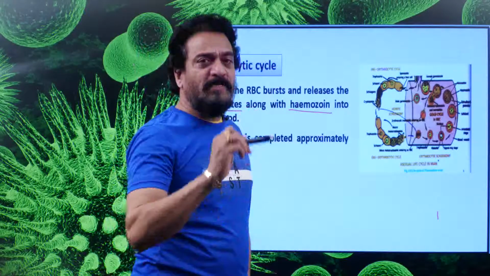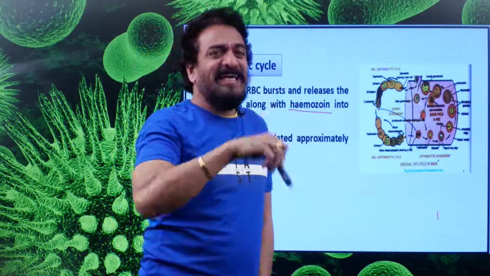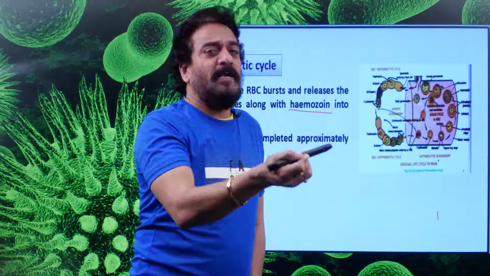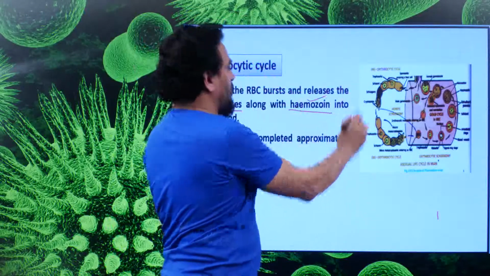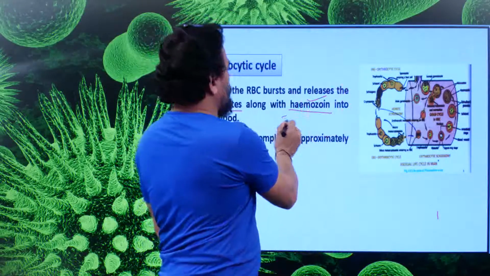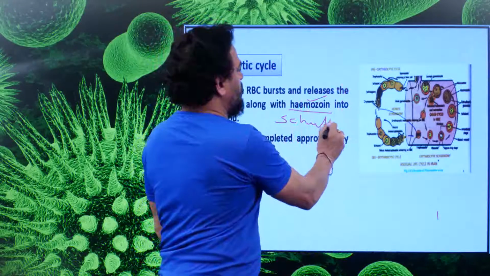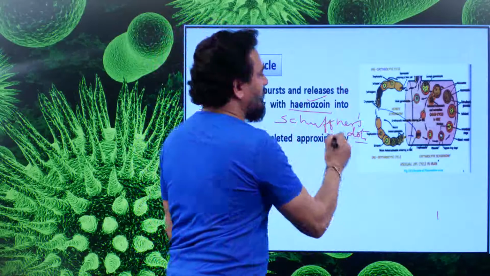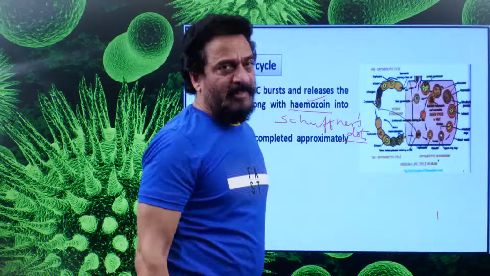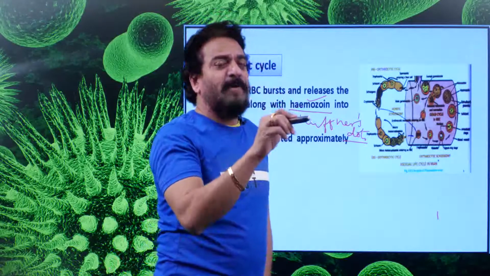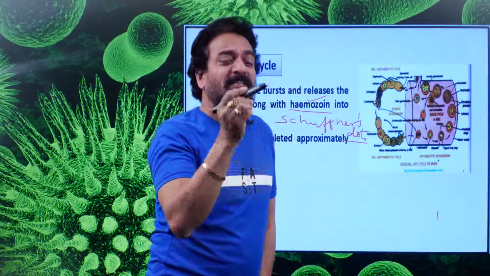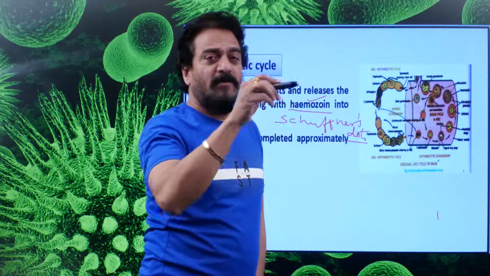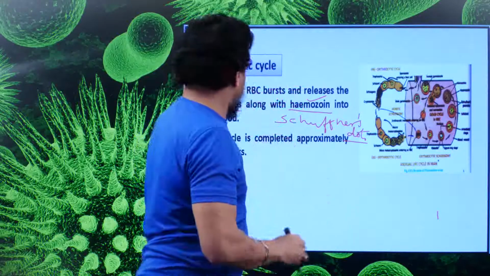So, when the RBC will burst, the merozoites inside, which are arranged in the form of the petals of a rose, are released into the blood along with the toxic material called hemozoin. Along with this, Schuffner's dots are also released. These Schuffner's dots are created by the Plasmodium itself. They are present in the RBC of man, but hemozoin granules are present in the center of all the merozoites which are arranged in the form of a rose petal.